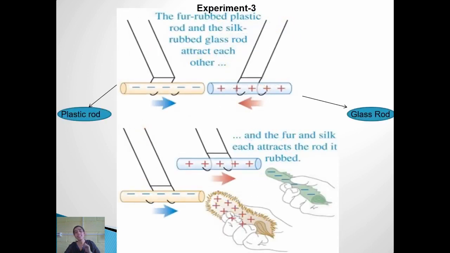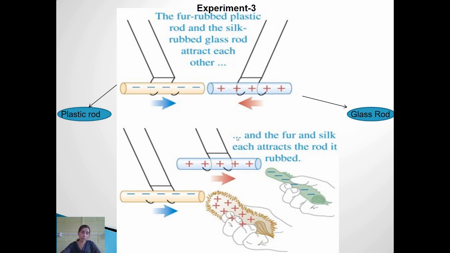Similarly, in his next attempt, he considered the plastic rod which was rubbed over the fur and also the glass rod which was rubbed over the silk cloth, right? Now in this attempt, he brought near this plastic rod and glass rod. What did he observe? He observed that there is a force of attraction between those two rods, that is the plastic rod and the glass rod.